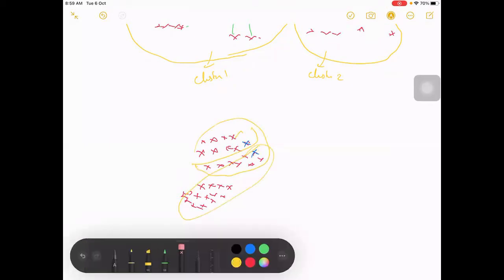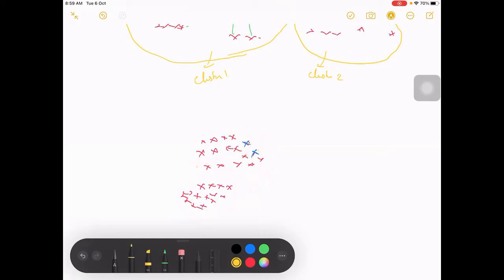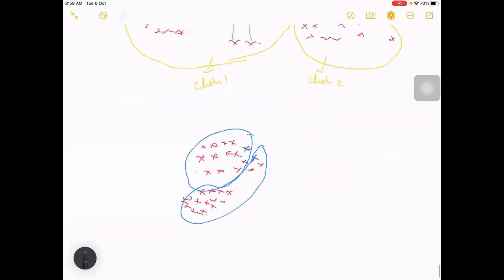I just draw it like this, but it can happen that a few points belong to one cluster and a few more points belong to another. This way we can form two clusters, but this is not an ideal clustering, right? We can have much better clusters.